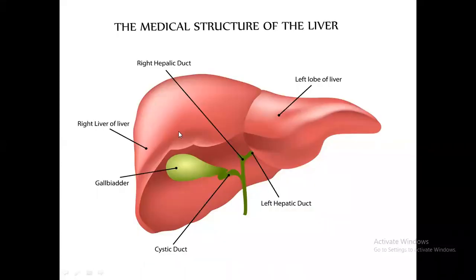This is the liver. The liver also produces bile, right? This liver produces bile and secretes it, and it is stored in the gallbladder.